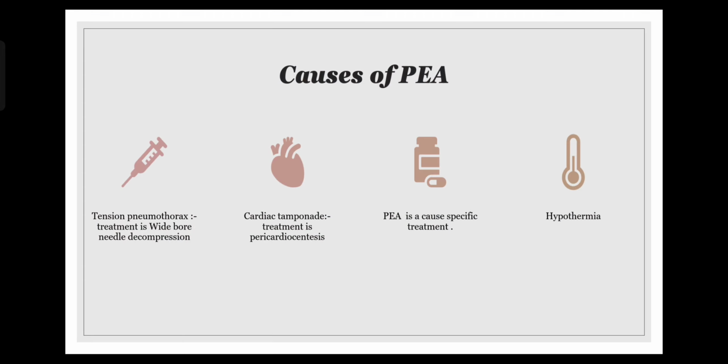So probably before he expired, he would have had these relatively broad complex QRS complexes. The heart would have gradually slowed down, and then it would have converted into a flatline ECG. And loss of brain circulation would have meant a definitive expiry in the patient.